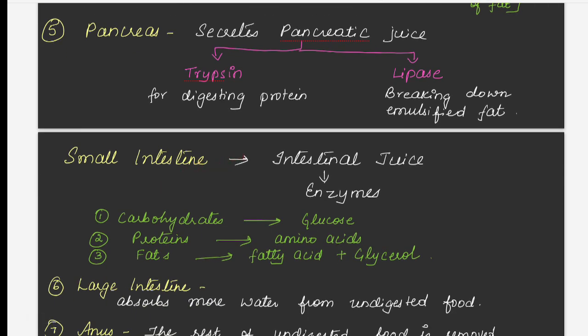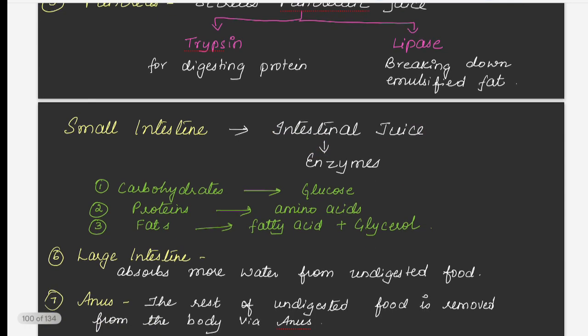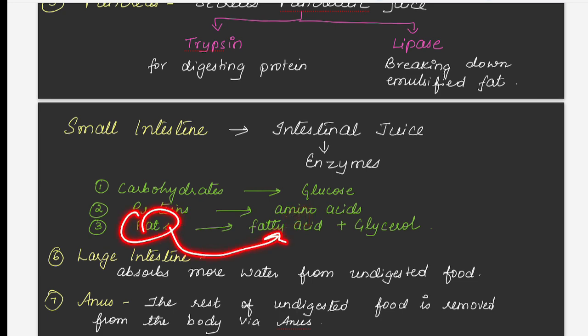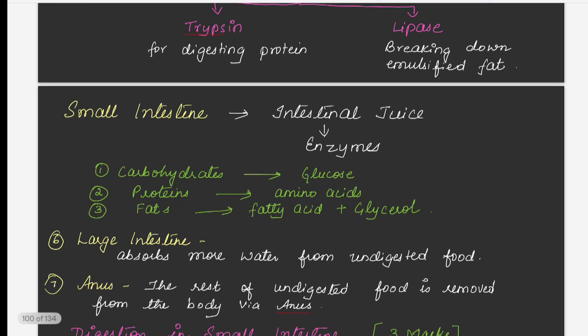And then coming to the small intestine. The small intestine also produces a juice which is called intestinal juice, which consists of enzymes. So here in the small intestine you can see complete digestion takes place. Carbohydrate will be converted into glucose. Proteins will be converted into amino acids. Fat will be converted into fatty acid and glycerol.